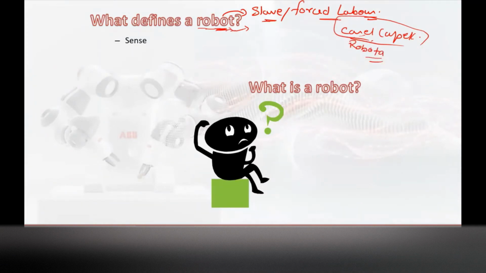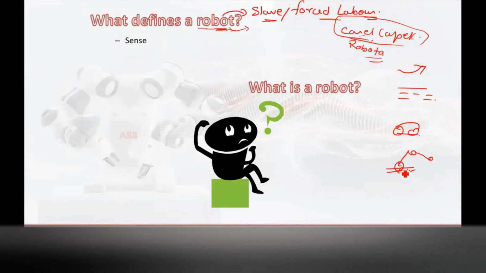So based on the information that you give, or based on the command that you give, if a machine is doing some work and it is appropriate for you, then that kind of machine is generally termed as robot. Whether it is flying based on your command, or swimming, or moving, or doing some pick and place operation based on your command.